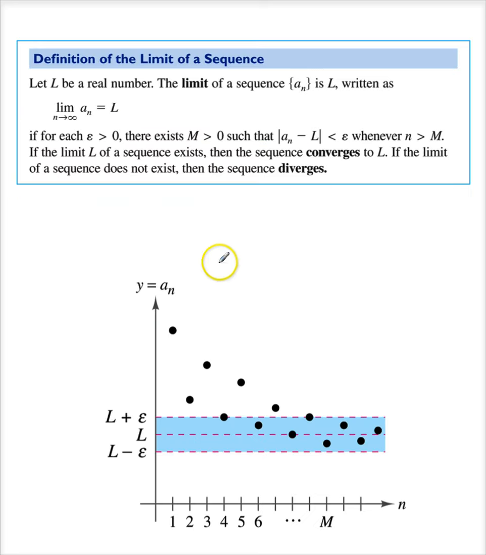So the formal definition is: let L be a real number. The limit of the sequence a sub n is L, written as the limit as n approaches infinity of the a sub n terms equal to L, if for every epsilon greater than 0, there exists an m such that if you get out past m, then the values will be within this epsilon value. So if you get far enough out, the values become arbitrarily close to the limit. And it's for every epsilon greater than 0.